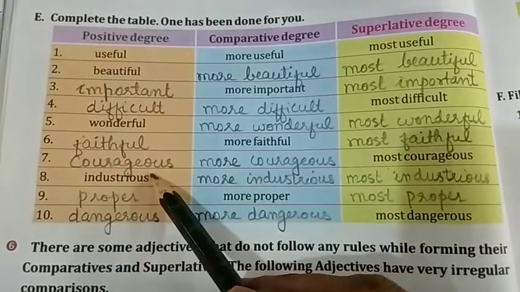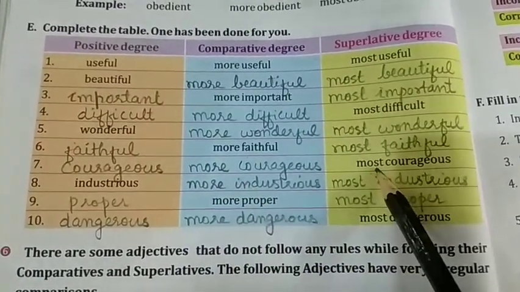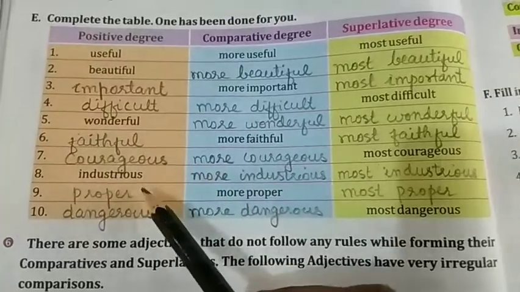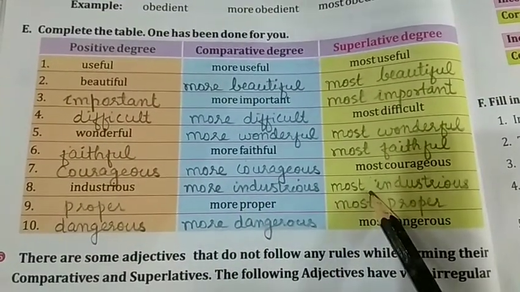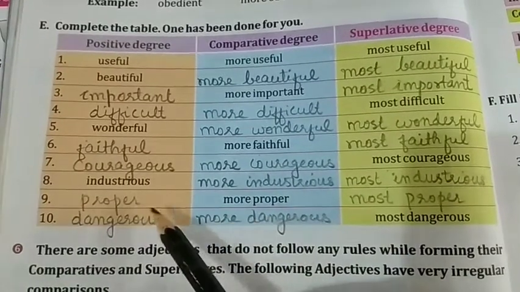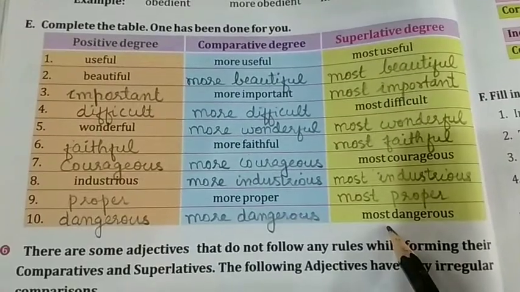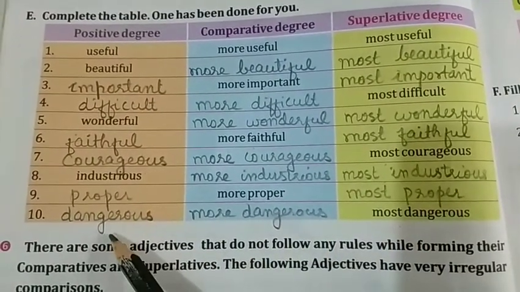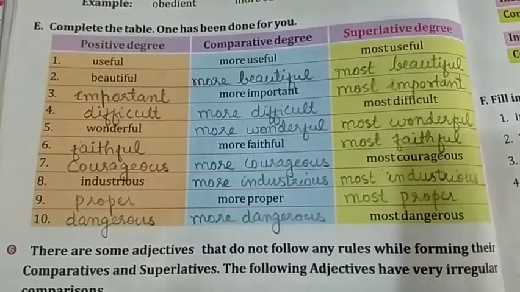So in positive we will write courageous, comparative, more courageous, superlative, most courageous. Next, industrious. More industrious, most industrious. More proper. Proper, more proper, most proper. Most dangerous given. So in positive, dangerous, more dangerous, most dangerous.